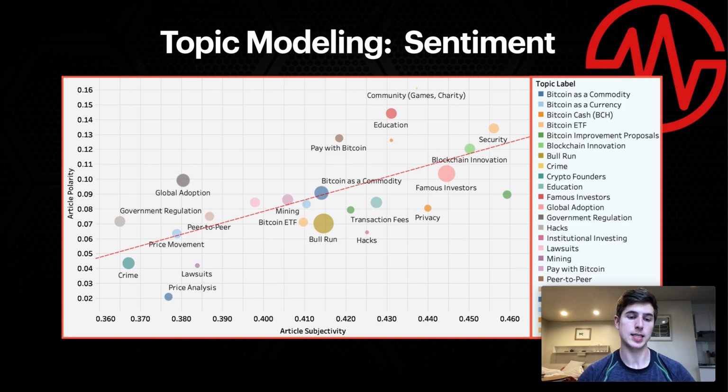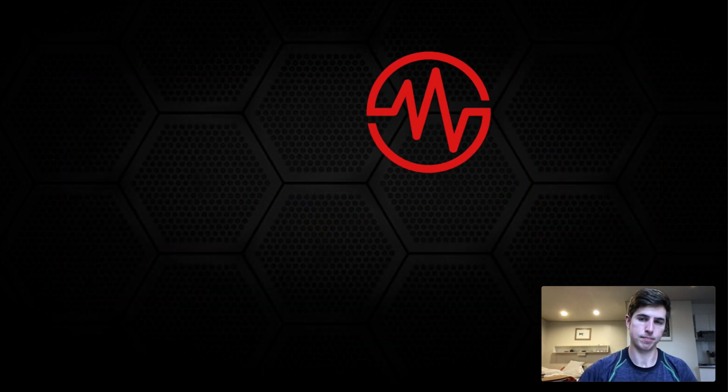Now we'll look at sentiment. This is showing article subjectivity across the bottom versus article polarity on the y-axis. In the bottom left, you'll see more negative sounding topics, things like lawsuits, crime, government regulation. In the upper right, you see more positive things like blockchain innovation, education, security, etc.